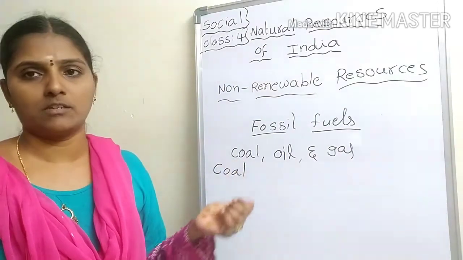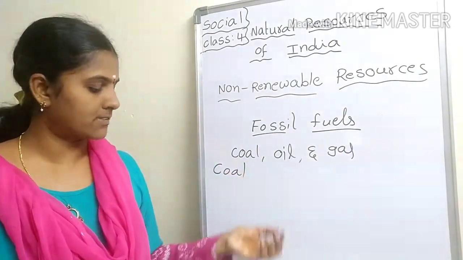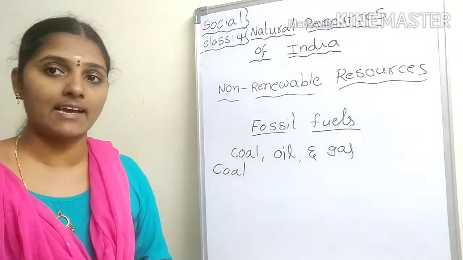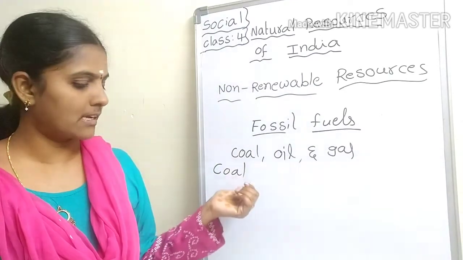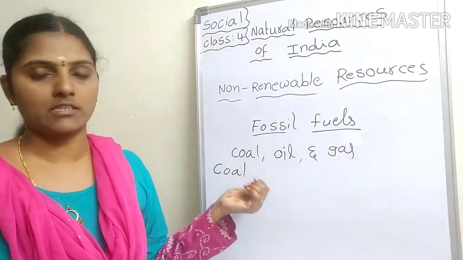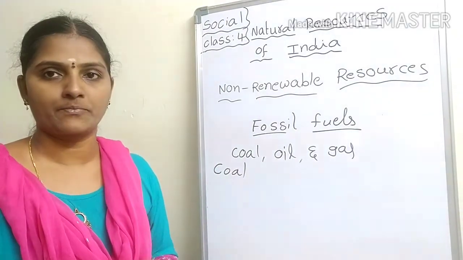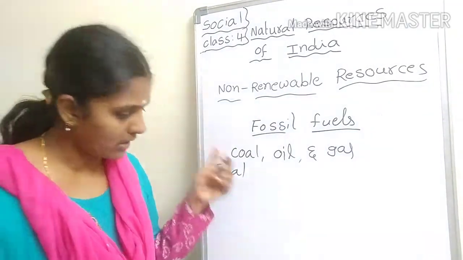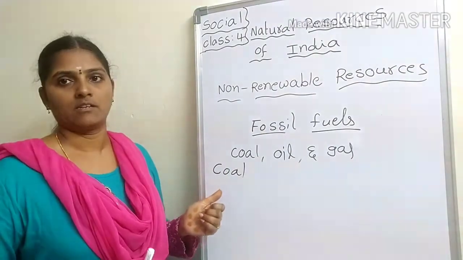It is used both in homes as well as industries. Machines and vehicles also run with the help of coal.